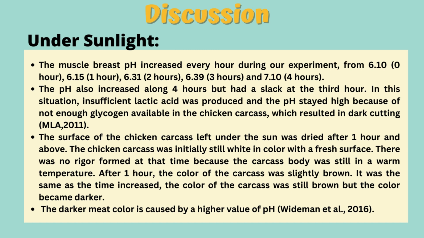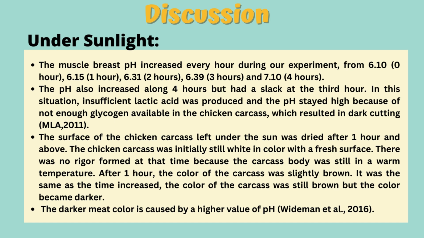The muscle breast pH increased every hour during our experiment. The pH also increased along the 4 hours but had a slack at the 3rd hour. In this situation, insufficient lactic acid was produced and the pH stayed high because there was not enough glycogen available in the chicken carcass, which resulted in dark cutting.